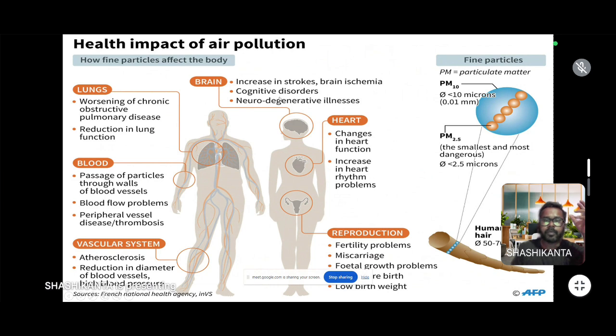In the case of the brain, it causes increased stroke, brain ischemia, cognitive disorder, and degenerative illness. In the case of the heart, it changes the function of the heart and increases the heart rhythm or heartbeat. In the case of reproduction, it causes fertility problems, miscarriage, fetal growth problems, and low birth weight.